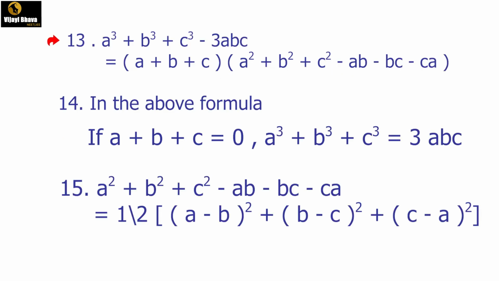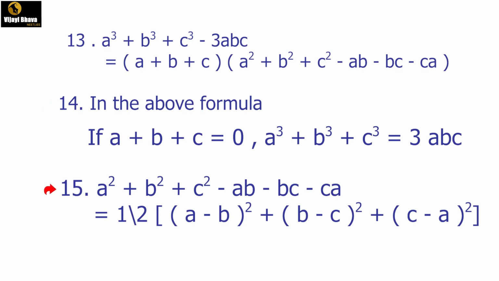The 13th formula in this series: a cube plus b cube plus c cube minus 3abc is equal to a plus b plus c into a square plus b square plus c square minus ab minus bc minus ca. In the above formula, if a plus b plus c is equal to 0, then a cube plus b cube plus c cube is equal to 3abc.